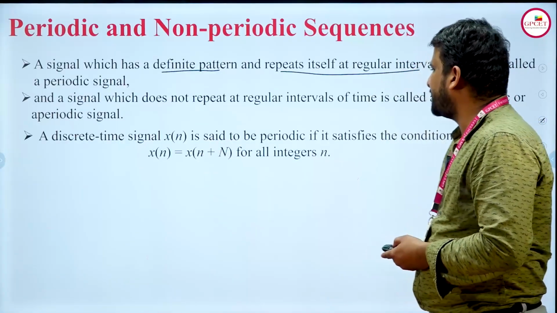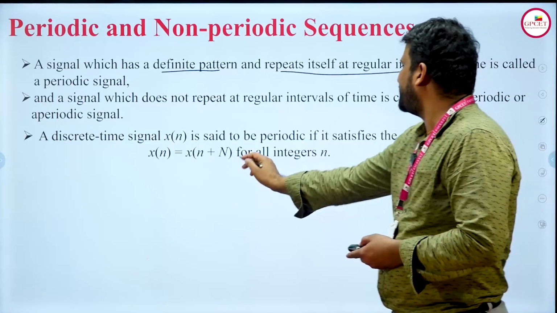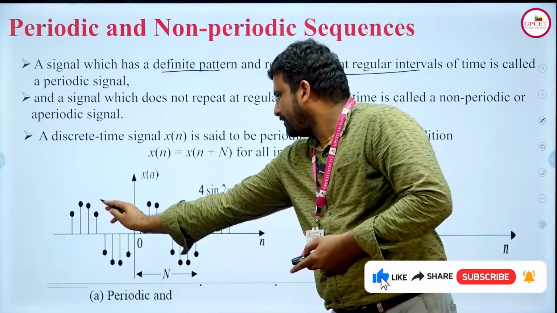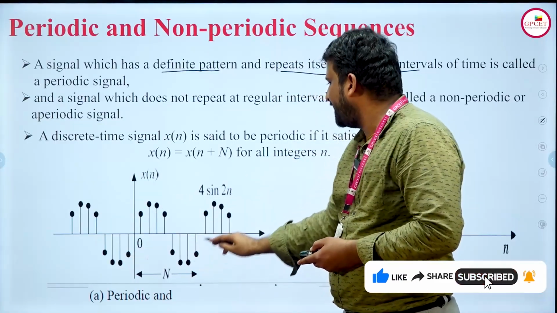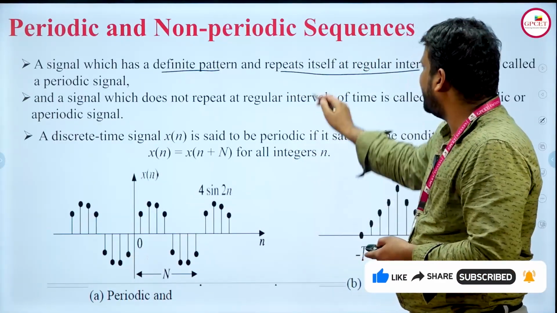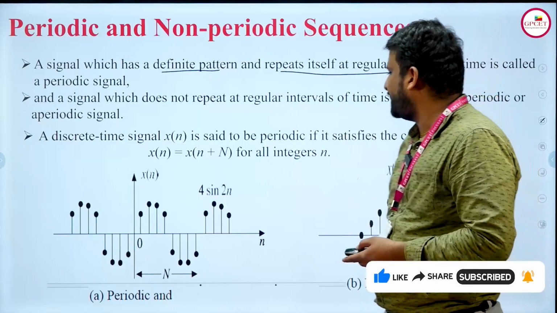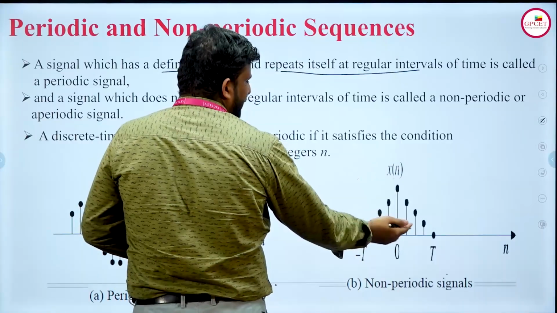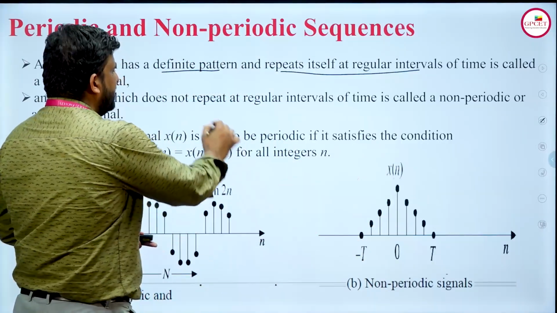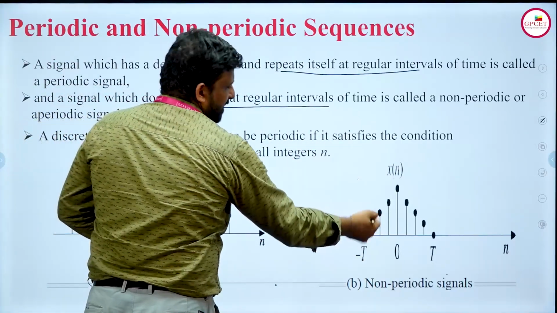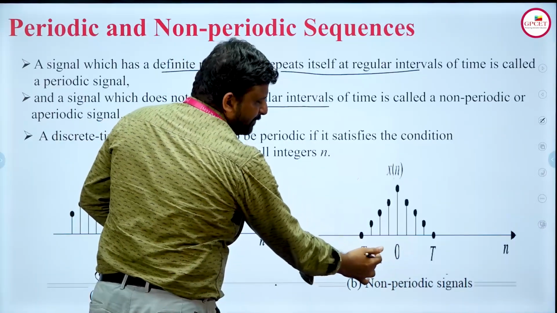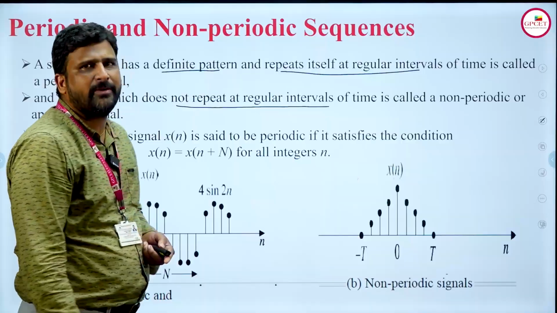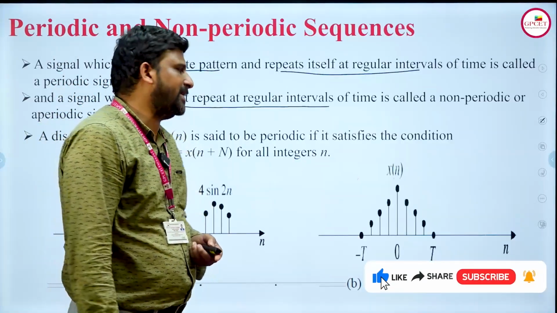The best example you can say is x of n is equal to x of n plus capital N, and this is one which is periodic. It is in a fixed path and in a regular interval of time it repeats itself. And if we see here, this is a non-periodic signal, there is no repetition, and it does not repeat at a regular interval of time. It is stopped from time between minus t to plus t. So we can call such kinds of signals non-periodic signals.